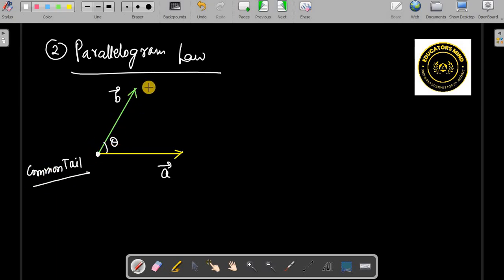Then at this point you try to draw a parallelogram. We draw a parallelogram like this. The diagonal of the parallelogram will represent the resultant vector sum, which is A vector plus B vector. And it can be making angle alpha with the first and beta with the second. All this is the same, right? The only thing that is different is the diagram. All the formulas are the same.